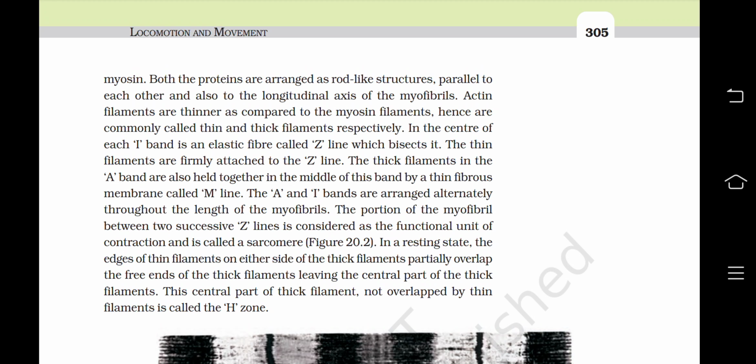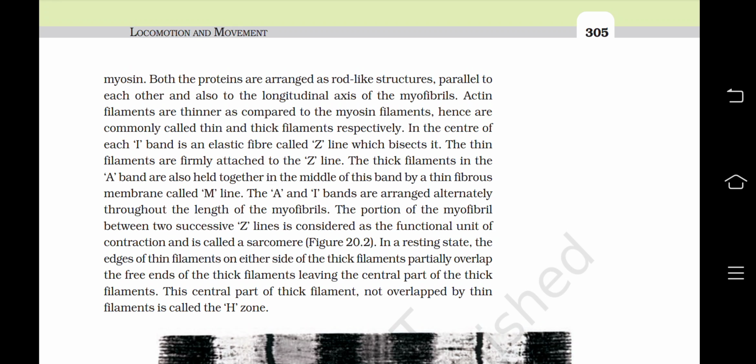In the center of each I band is an elastic fiber called the Z line, which bisects it. The thin filaments are firmly attached to the Z line. The thick filaments in the A band are also held together in the middle of this band by a thin fibrous membrane called the M line. The A and I bands are arranged alternatively through the length of the myofibrils.